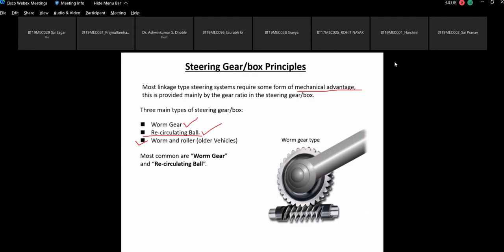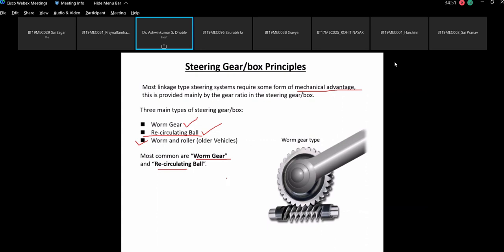Exactly. Okay. So in the recirculating ball type of arrangement, with the small effort you put on the steering wheel, you can control the turning of the wheels properly. Which is not the case with the worm gear. Worm gears are not that effective in terms of mechanical advantage. And the rack and pinion types suffer from the disadvantage that they don't give that much mechanical advantage.